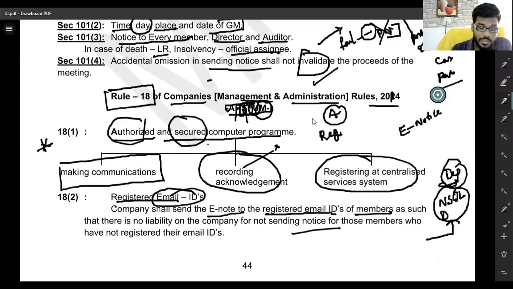Now I can show one notice that was received through my email.